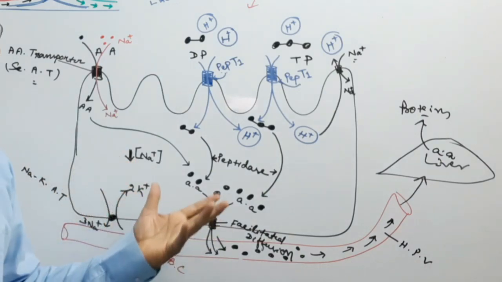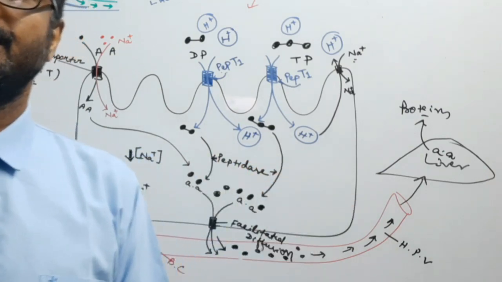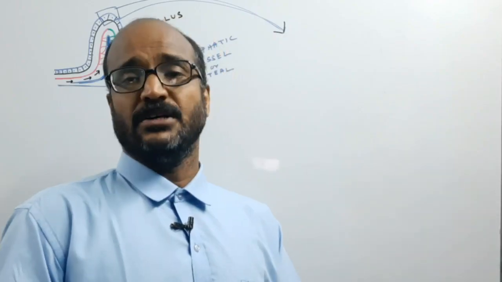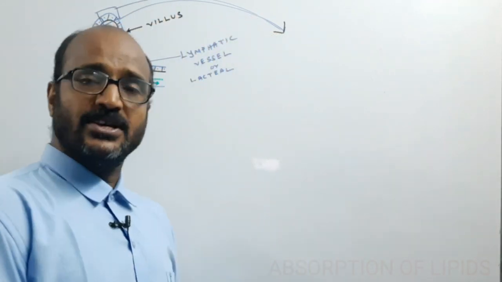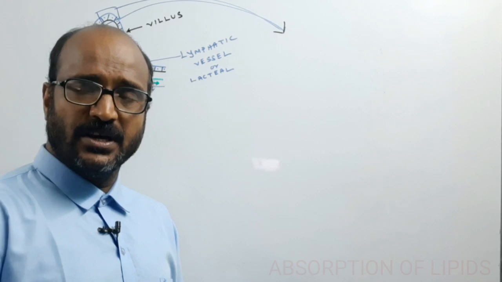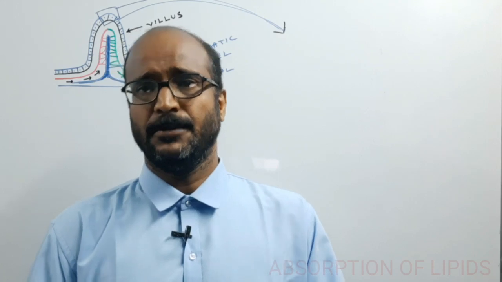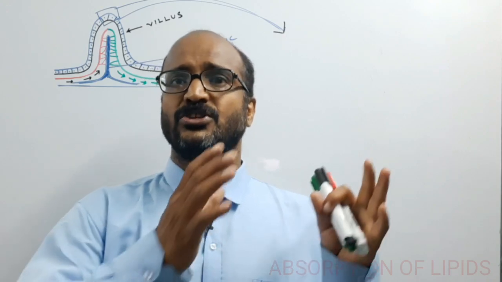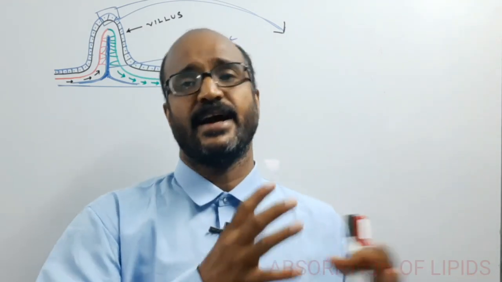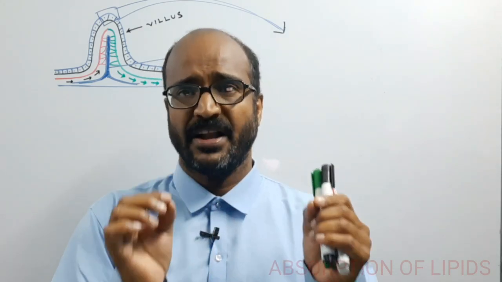Okay. Now come to the absorption of lipids. So the end product of lipid digestion is the glycerol and the fatty acid. Actually, the large fat molecules or the droplets, that is the cholesterol or the triglycerides, are not absorbed directly. So such large drops of triglycerides or the cholesterol first break into smaller particles with the help of bile salt.